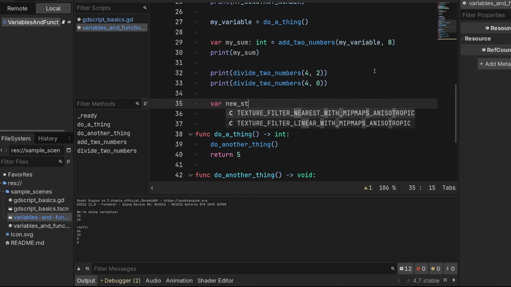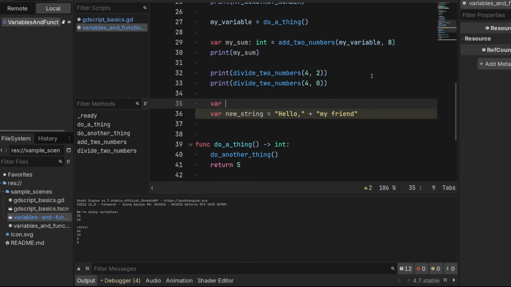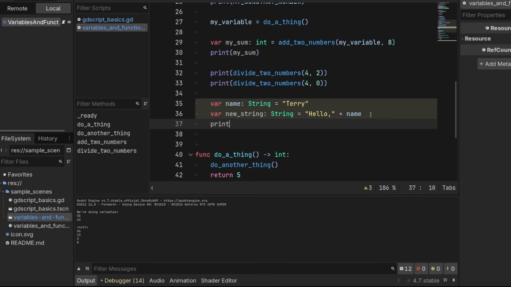So var new string equals hello, and then you can put another string here, and this will make the variable hello, my friend. You can concatenate with variables, which is actually much more useful. So you can say var name equals, we'll name this person Terry. And you can say hello plus name. I want to make sure these are properly typed. And then if we print new string, we'll get hello Terry.